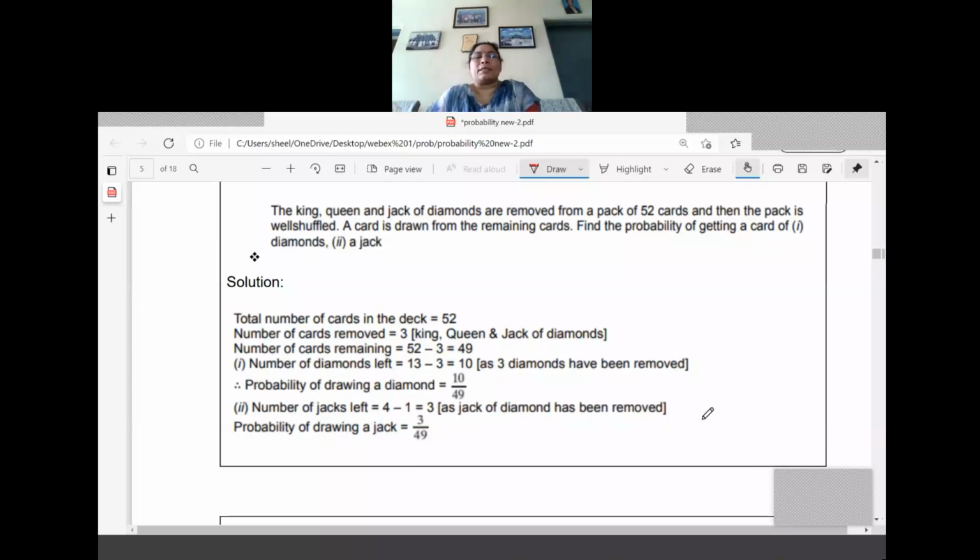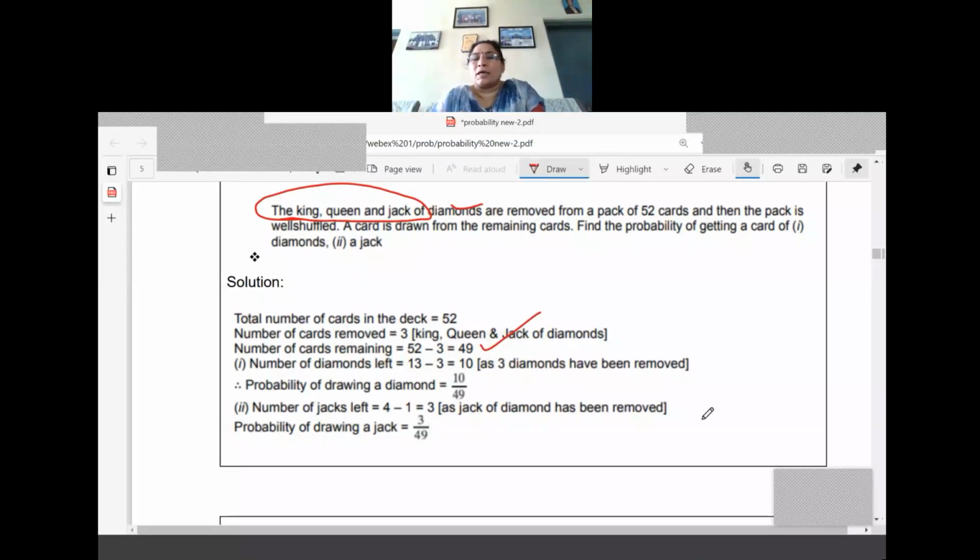So already we know that the total number of cards is equal to 52 only. But what is the difference in this question? The king, queen, jack of the diamond category only have been removed. So now what is the remaining number of cards? The number of cards remaining is equal to 49. You must read the question carefully, that all three cards are removed. Which are removed? J, Q, K from the diamond set. So those cards are removed. So what is available now? Only 49 cards are available, right?